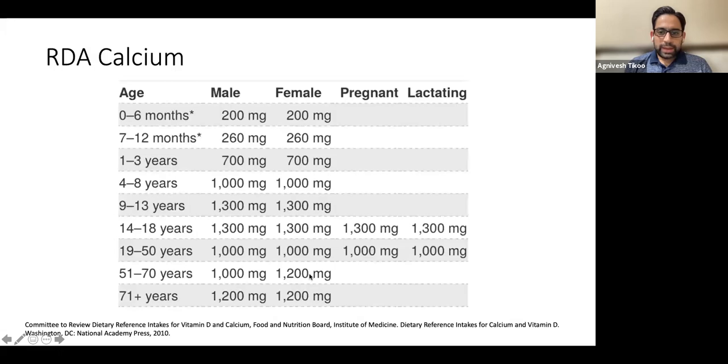So the aim should be to encourage them to take natural sources of calcium and not the tablets and all, because naturals are the ones which will cause fewer side effects. There are some studies which have demonstrated that high calcium intake has been linked to cerebrovascular accidents, strokes, and all of these heart diseases and all. So that is what we need to be careful about.